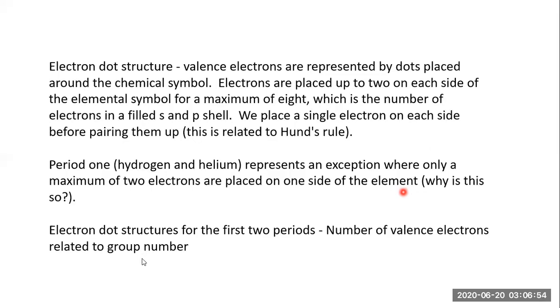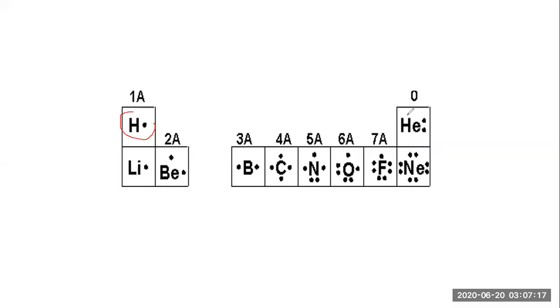Correct. Now let's move further. Electron dot structures for the first two periods show the number of valence electrons related to the group number. Let's consider this in a further slide, and you will come to know what I'm trying to convey. In front of you right now, hydrogen is there, helium is there.